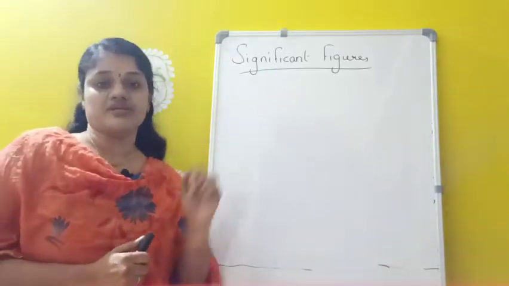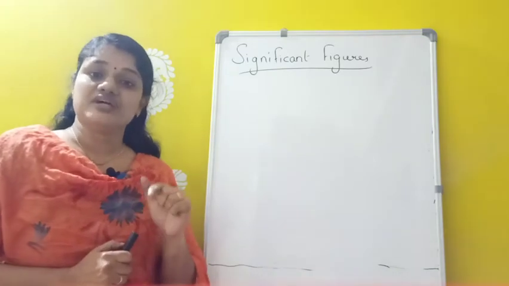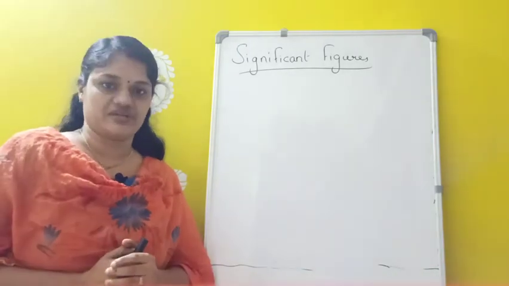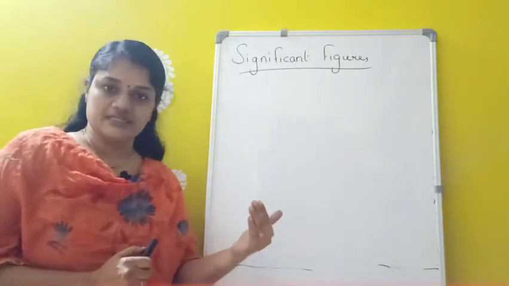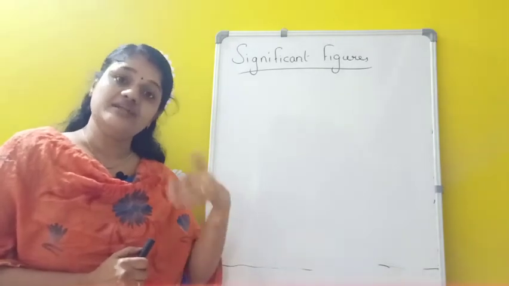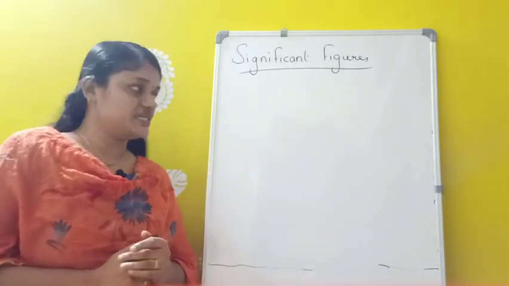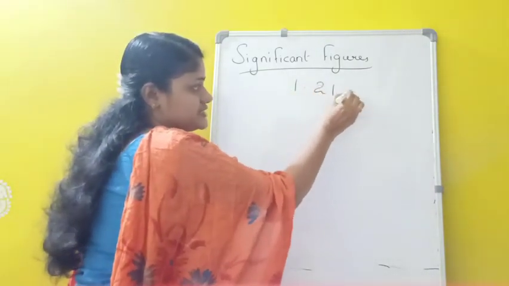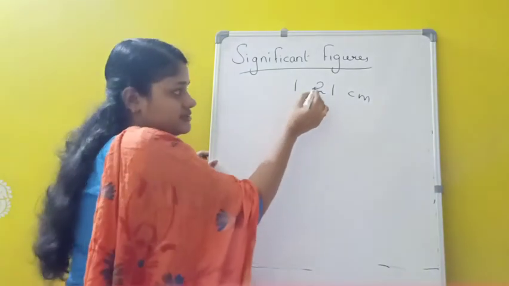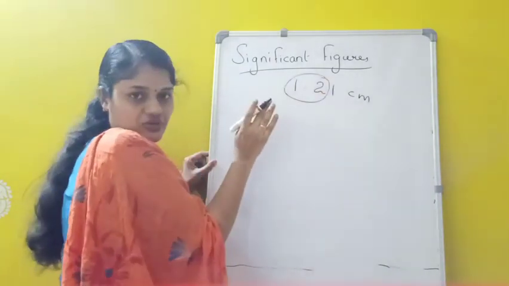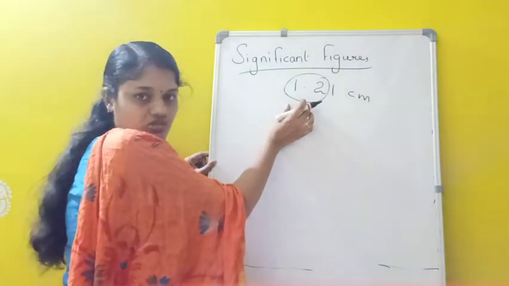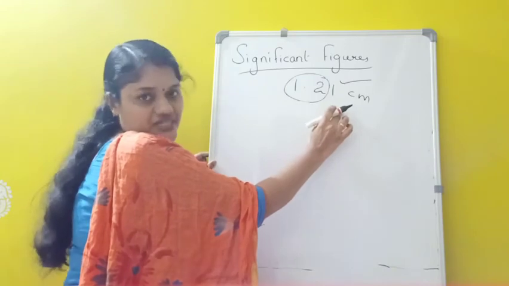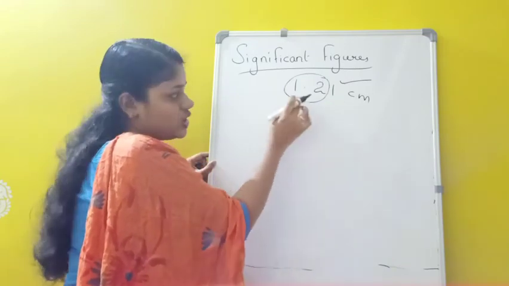Next is significant figures. The number of digits which we are certain plus one additional digit which is uncertain can be called as significant figures. The number of digits which we are certain plus one additional digit which is uncertain can be called as which one? Number of significant figures. For example, suppose I am taking a measurement as 1.21 centimeter. Clear? And here this 1.2 is actual only, that is true value, that we are certain. This value will be true or certain only, and one more additional digit which is uncertain, together can be called as significant figures. So in this measurement we have how many significant figures?